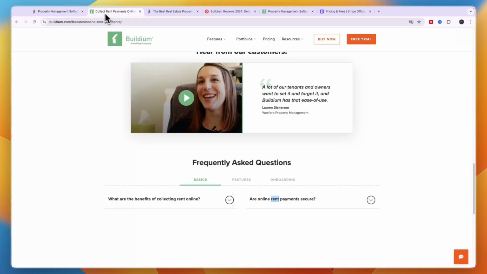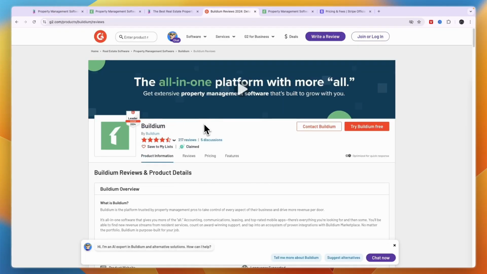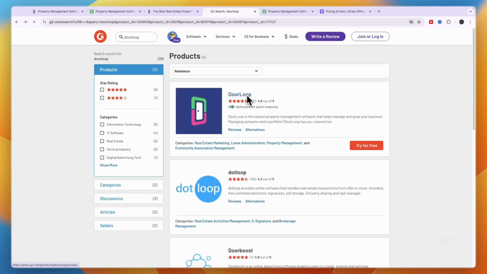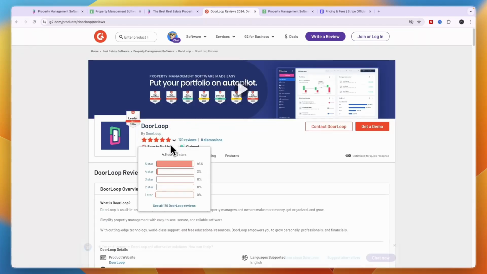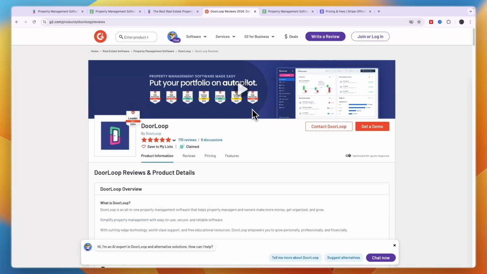So should you pick DoorLoop or Buildium? In my opinion, it's very, very simple. I would just go with DoorLoop. Also, if you look at their reviews, Buildium has 4.4 stars out of 5, and DoorLoop, as you can see right here, has 4.8 stars out of 5. And this is from hundreds of reviews. So people think DoorLoop is better, and so do I. I would personally 100% go with DoorLoop.